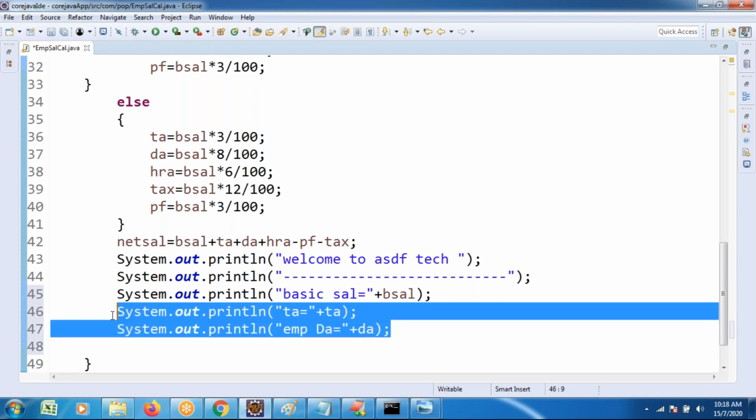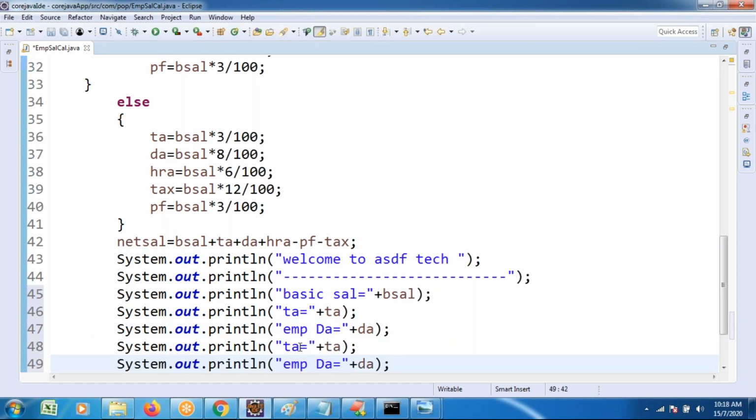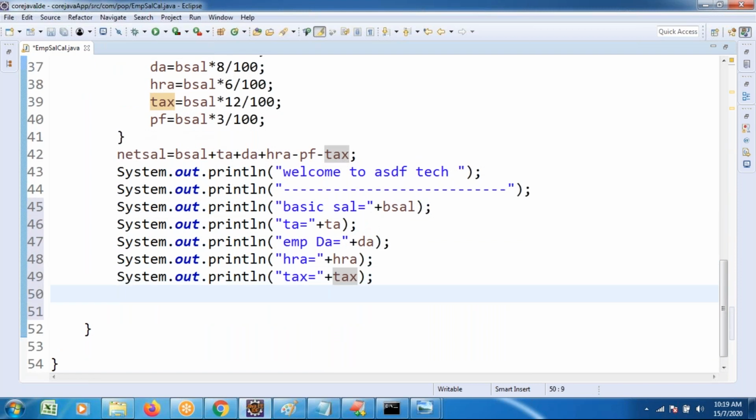Similarly, tax and the remaining things I also want to print on screen for the payslip: TA, DA, HRA, tax. HRA of the employee as well as tax of the employee. One more is there, PF, and the salary also calculated. Everything I want to show in the output screen.